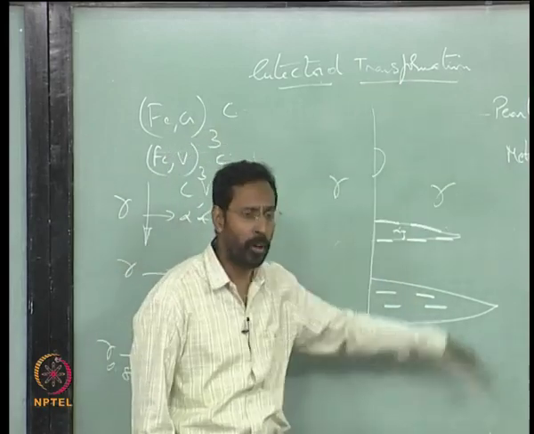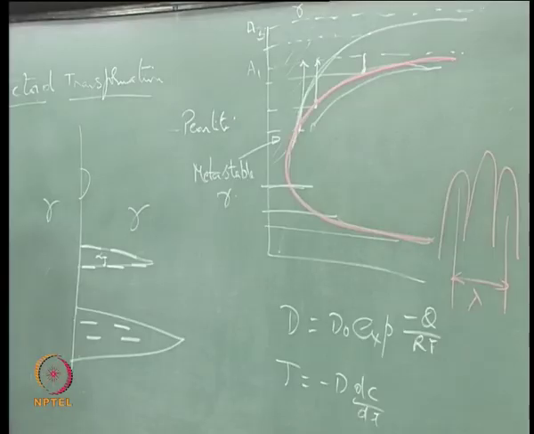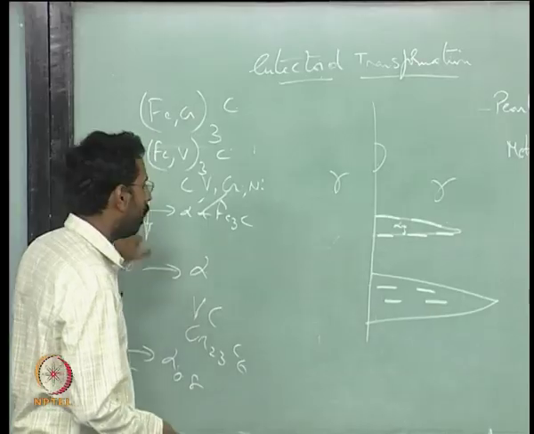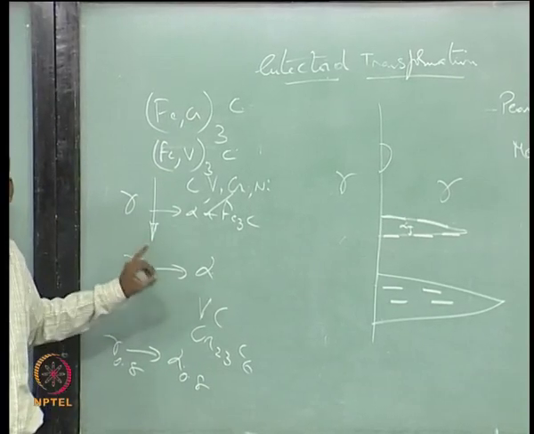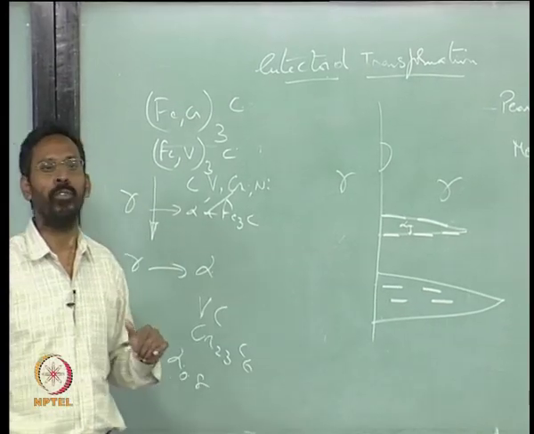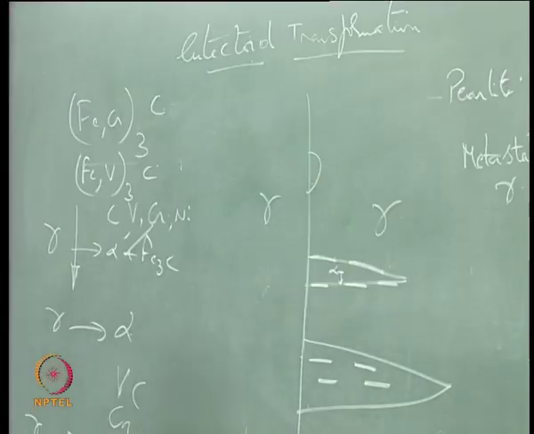And if you go to further lower temperature, where the carbon is not able to move at all, and as a result gamma does not transform to alpha by a short range diffusion, it transforms to alpha by a diffusionless process. That is where you get martensite.